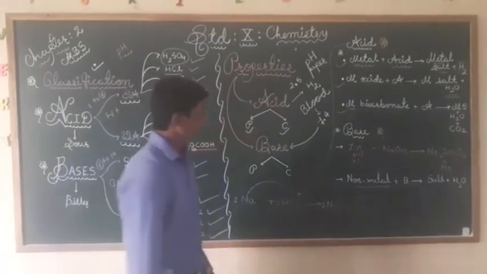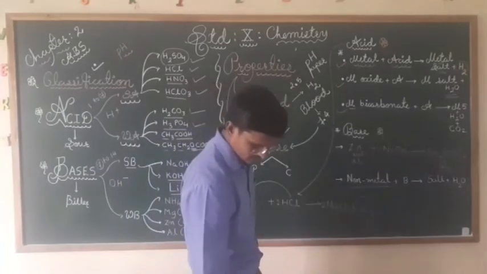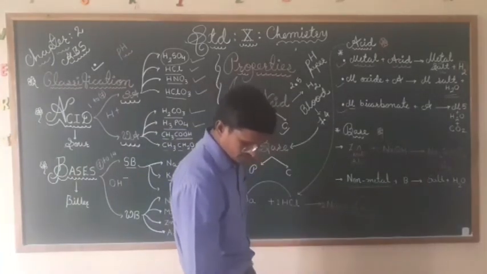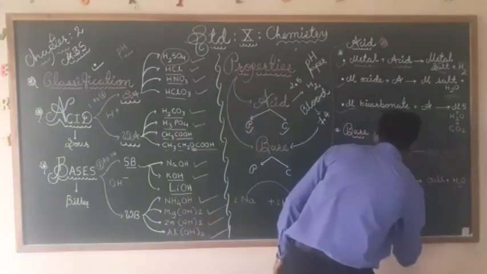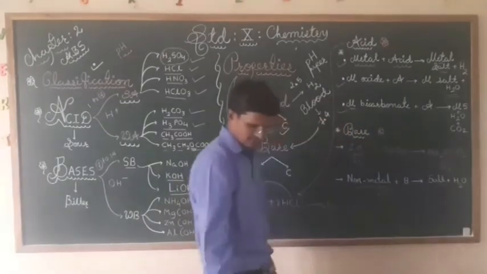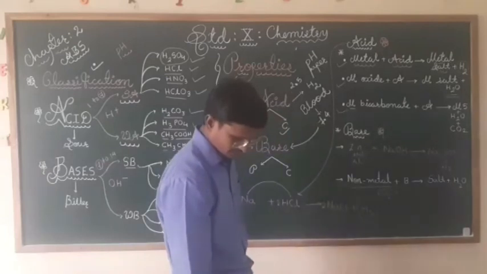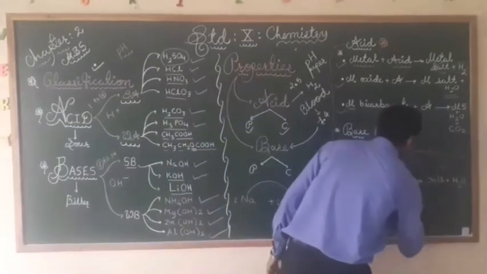Suppose I am taking a non-metal, CO2, and a base, any base I can take, that is KOH.